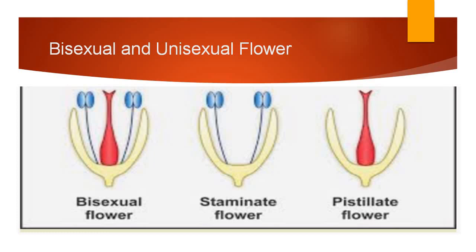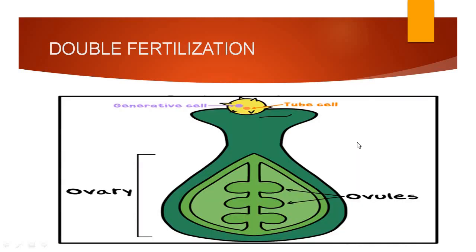So bisexual means the flower has both whorls, androecium and gynoecium. Unisexual flowers are male flowers or female flowers. Male flowers have only androecium. Female flowers have only the gynoecium. So these are the bisexual and unisexual flowers.